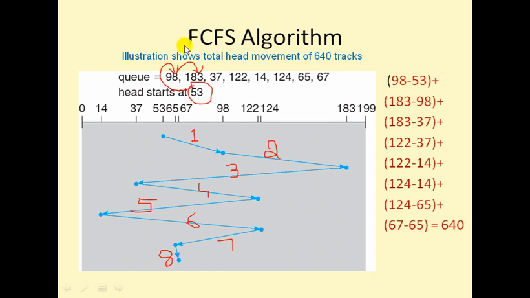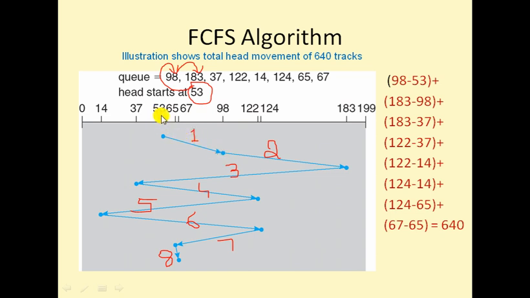So see, this implementation is very easy. Whatever the order available in the queue, these numbers are the track numbers, or sometimes they give cylinder numbers, whatever it is. Based on the order, we move from the first position to the second, second to third, like that. In addition to this queue, we need one more input, that is the head starting position. From this position we start, and the last queue entry is the end position. If you want to find the number of tracks, you can easily subtract the starting and ending points of the moves, or else you can do one more thing.